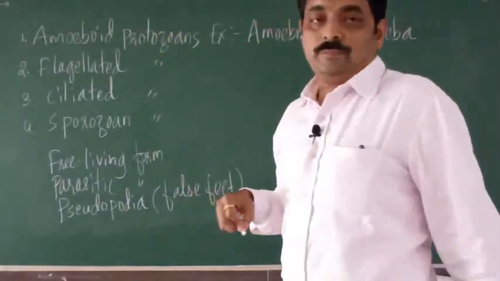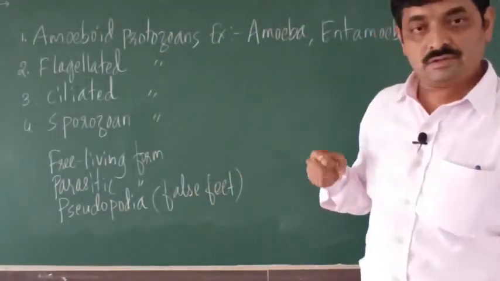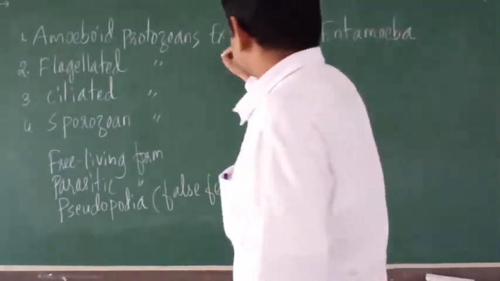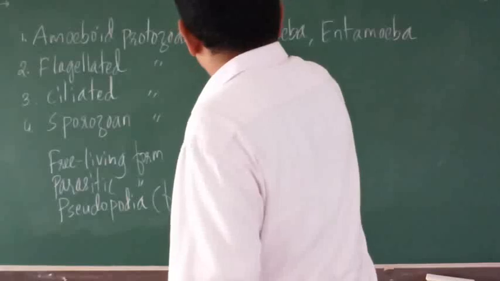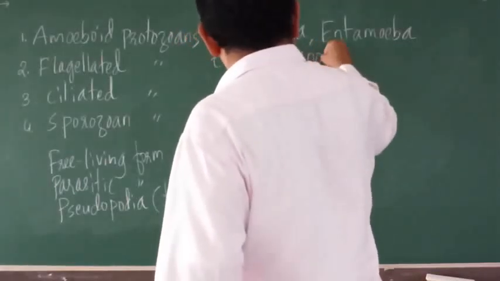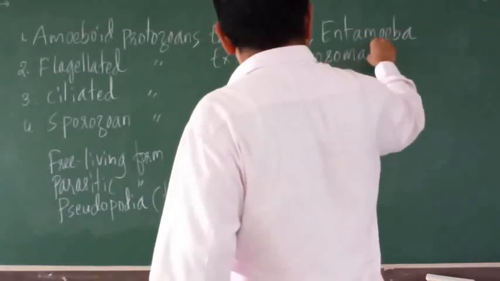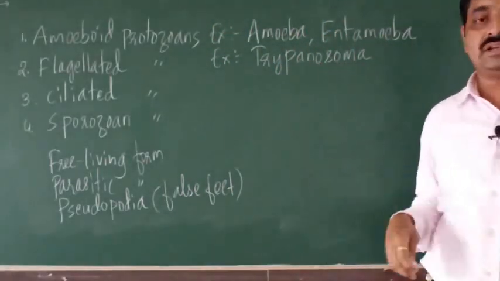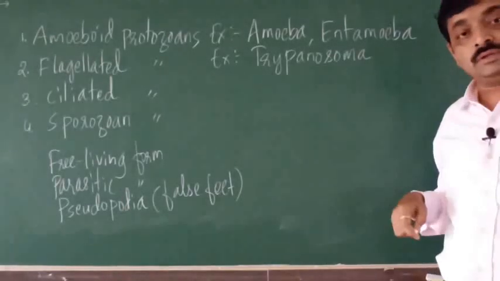Then the second group is flagellated protozoans. Now flagellated protozoans, their example is Trypanosoma. So Trypanosoma is a flagellated protozoan.